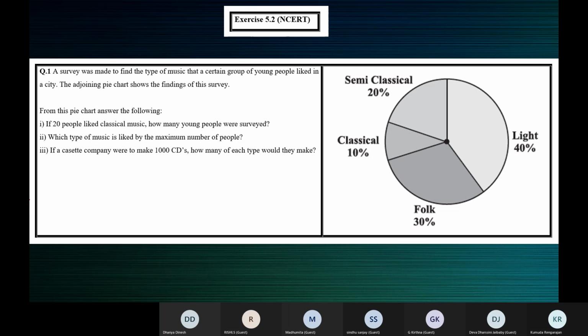So for light music, they have to make 40% of 1,000 CDs. See, 1,000 CDs is 100%. Totally they are making 1,000 CDs. So 1,000 CDs means 100%.